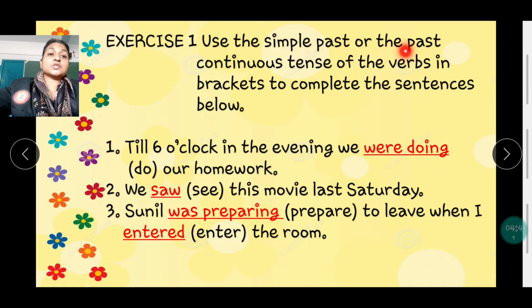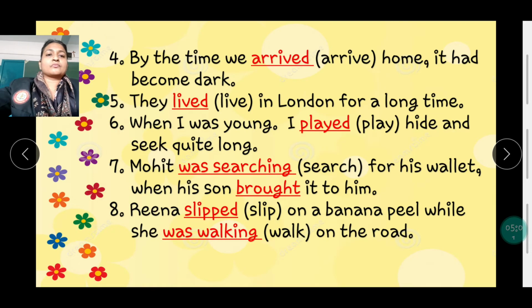Use the simple past or past continuous tense of the verbs in the brackets to complete the sentences below. Till 6 o'clock in the evening, we were doing our homework. We saw this movie last Saturday. Sunil was preparing to leave when I entered the room. By the time we arrived home, it had become dark.